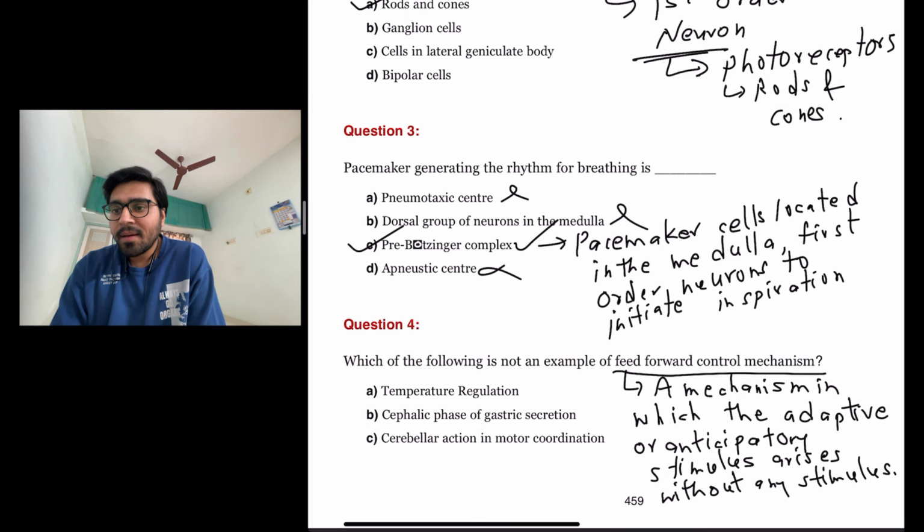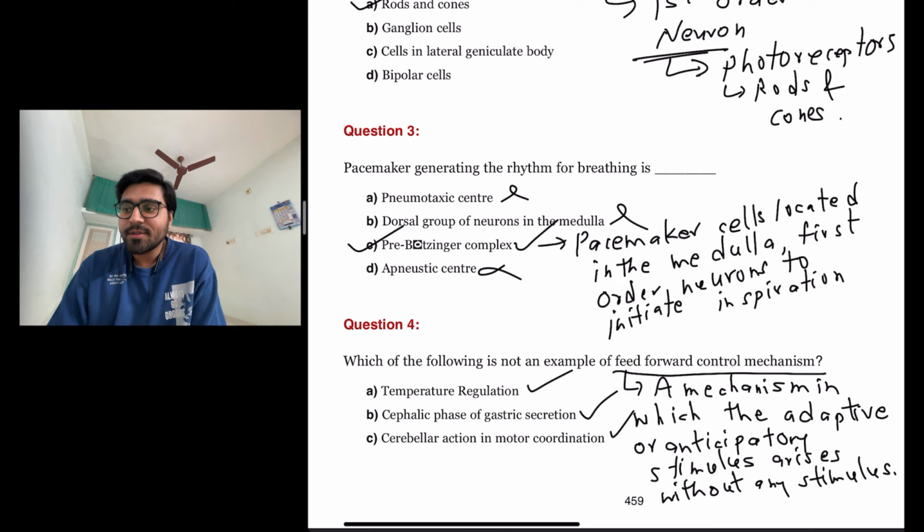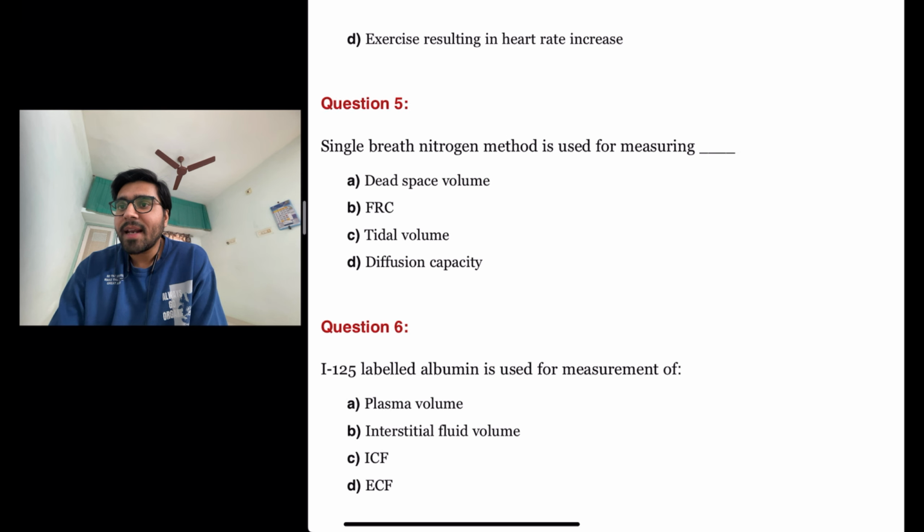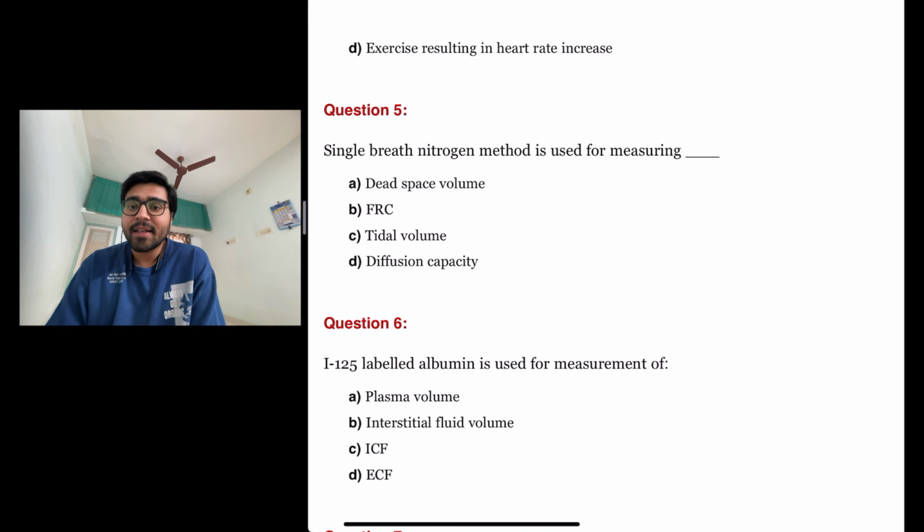Okay, so let us look at the options. Temperature regulation. Yes, it is an example of feed forward control mechanism. Cephalic phase of gastric secretion. Yes, this is also an example. Cerebellar action in motor coordination. This is also right because this is also the action of anticipatory stimulus which arises without any stimulus. Okay, and the last one is exercise resulting in heart rate increase.